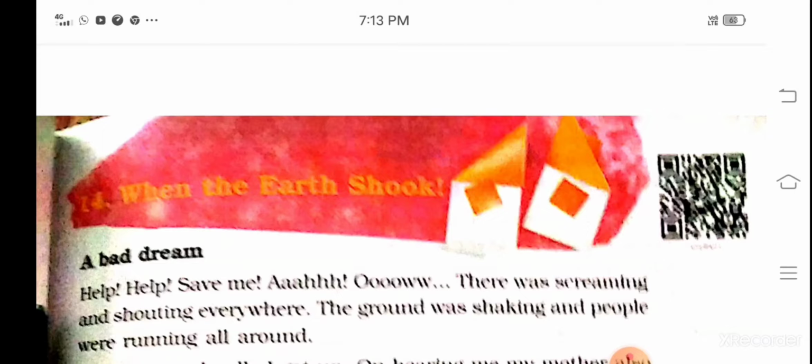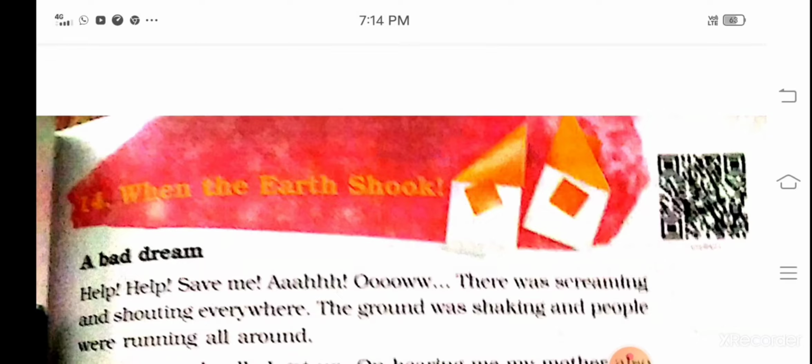So dear friends, no one can control a natural disaster, and you know that some other natural disasters are also there, such as flood and drought. What is drought? First of all, I want to tell you something about drought. When there is no rain anywhere, there would be no water, and then there would be no grain. You must have heard, if there is no rain, there is no grain, and because of no grain, people start dying of hunger.